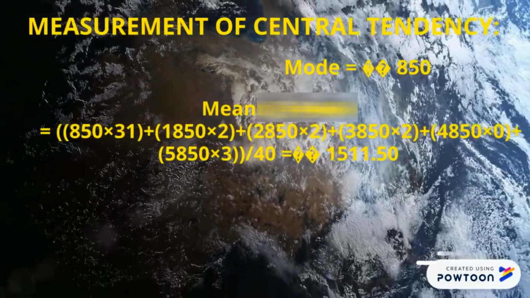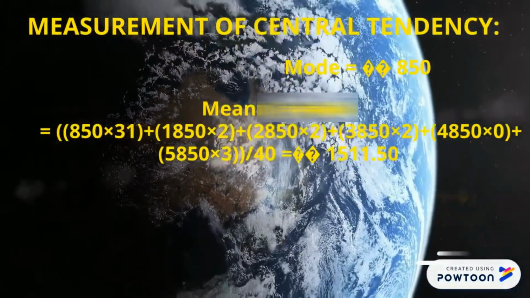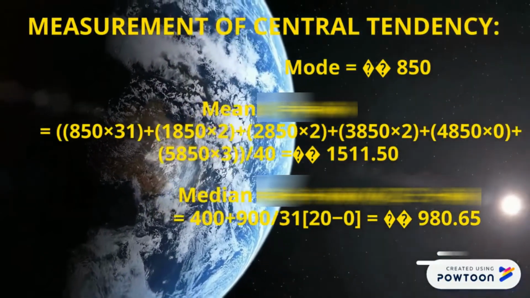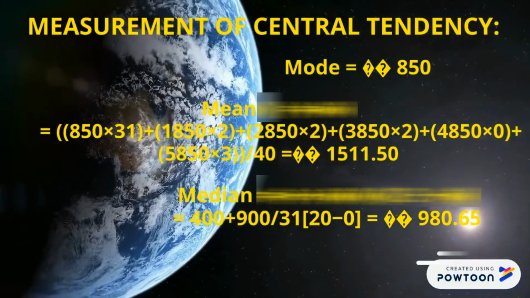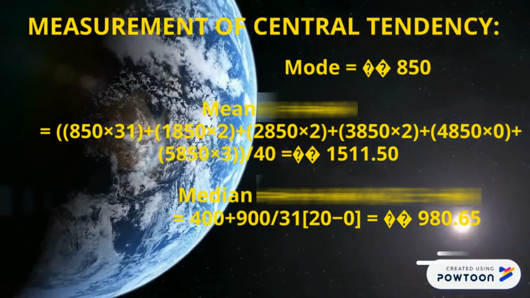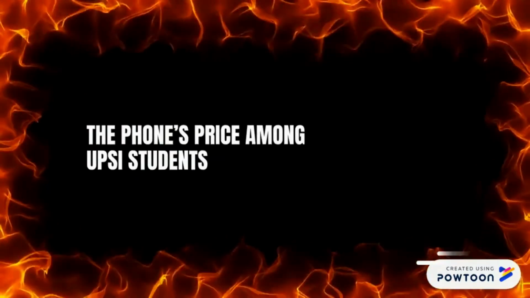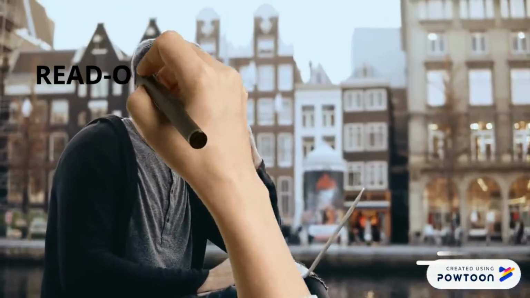This mean of 1511 ringgit is the middle point of the dispersion of data. Third, the median. The median is 980 ringgit. So that's all for the phone price among UPSI students. Let's go to the next chapter.